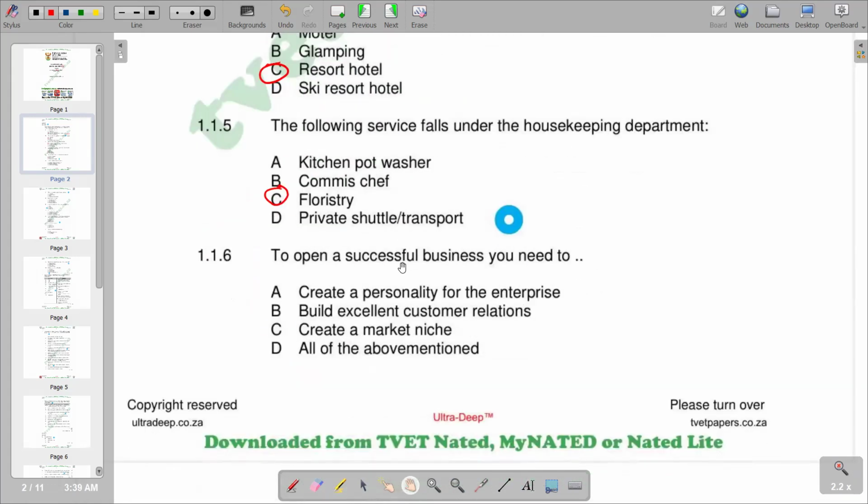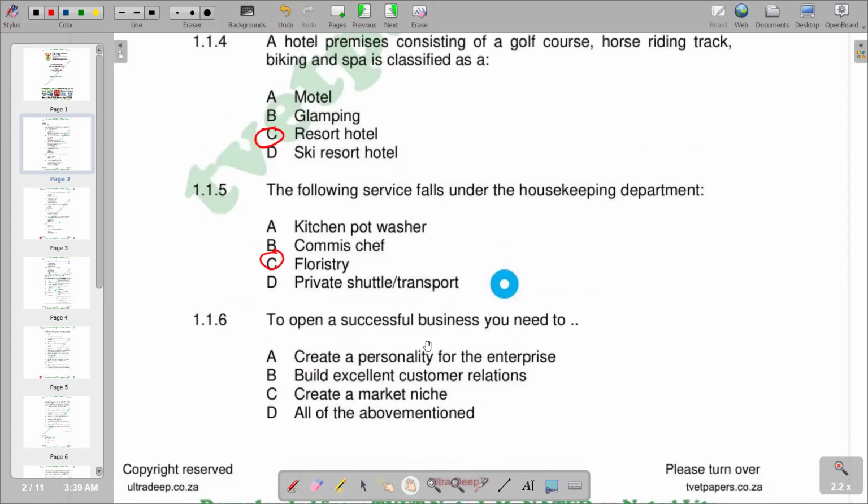So going to 1.1.6, which is our number 6: to open a successful business, you need to. We are given different responses: create a personality for the enterprise, which is correct; build excellent customer relations, which is correct; create a market niche, which is correct. So the correct response is all of the above mentioned. So we have C as the correct response.